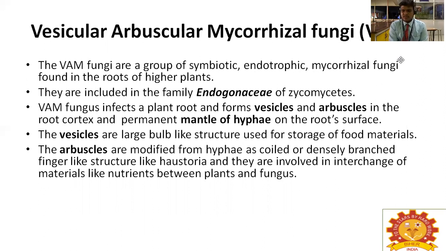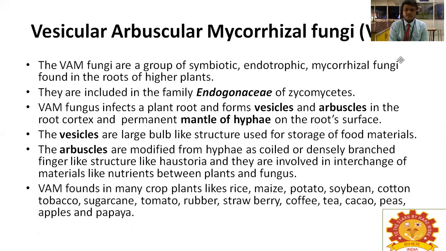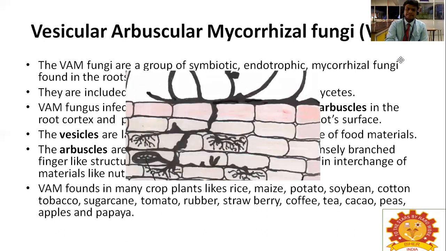So the vesicles are used to store the food material, the nutrients, and the arbuscules help to transport the nutrients. VAM is found in many crops like rice, maize, potato, soybean, cotton, tobacco, sugarcane, tomato, rubber, strawberry, coffee, tea, cocoa, peas, apples, and papaya.